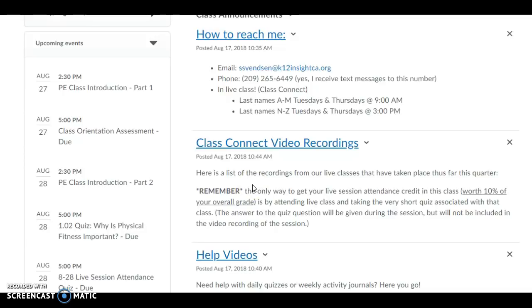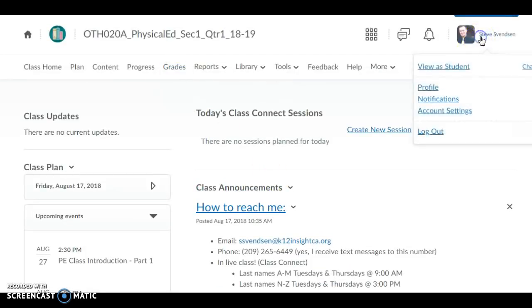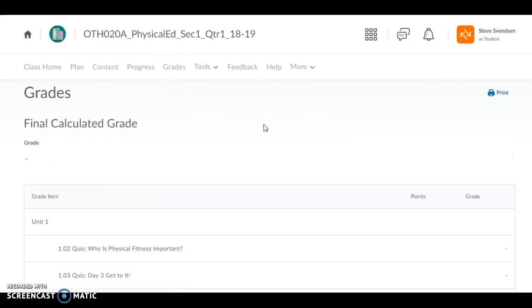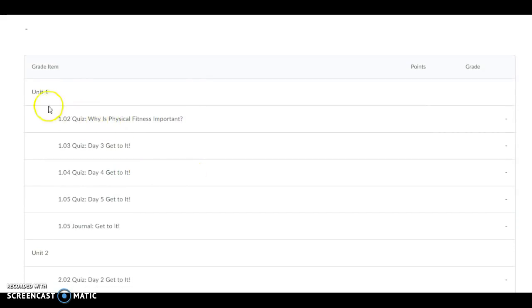Next question. If you want to have an accurate picture of what your grade is, you should click the blank tab. The answer is grades. The grades tab right here is a very useful tool. I'm going to quickly switch over to my student view so it looks like it will for you. If you click on the grades tab, and this is good for any class here at Insight, it's going to show you whatever assignments chronologically are set up in that class and how many points you have earned out of how many points possible. So the first thing we've got in this class, Unit 1, 1.02 quiz.